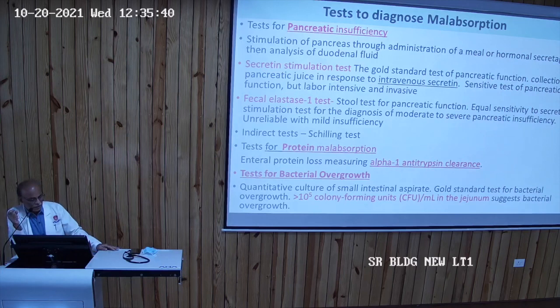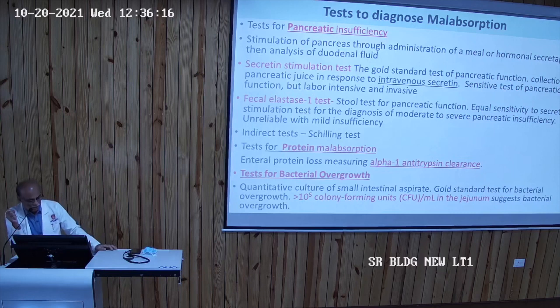And another nowadays, fecal elastase 1 test. So fecal elastase 1 level is to be seen in the stool. It is equally sensitive to secretin, because secretin is an invasive test. We have to give an injection first, then we have to put some Ryle's tube. You have to collect the pancreatic juice. But in the fecal elastase test, we have to see if it is there, then it is diagnosing moderate to severe pancreatic insufficiency.